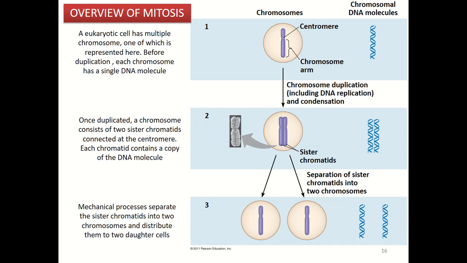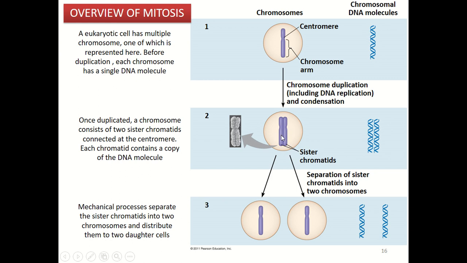So this is the overview of mitosis. First, the eukaryotic cell has multiple chromosomes. However, the figure here only shows one chromosome. Before duplication, each chromosome has a single DNA molecule inside it. Next, DNA duplication takes place, which results in two sister chromatids connected at the centromere.